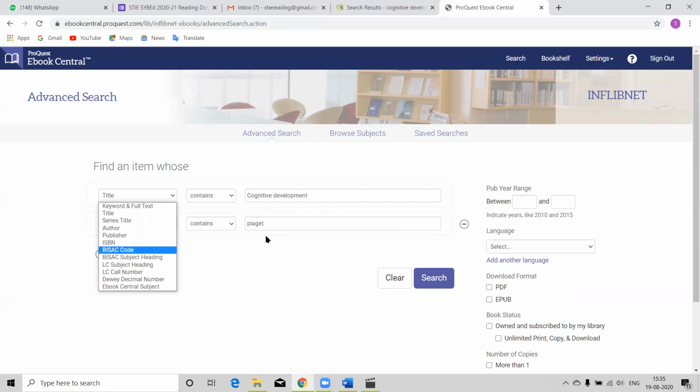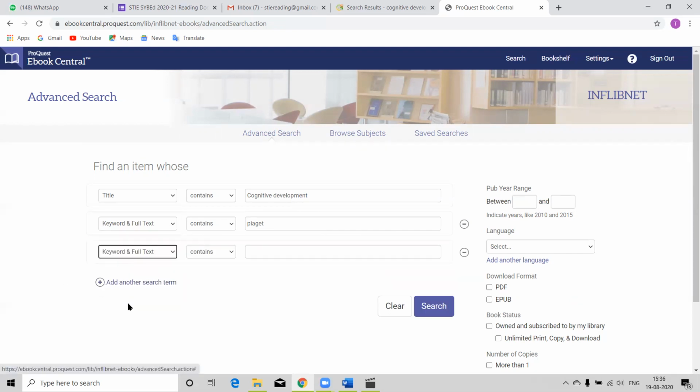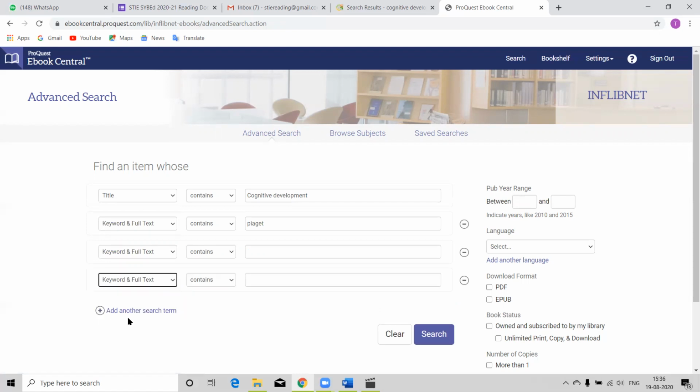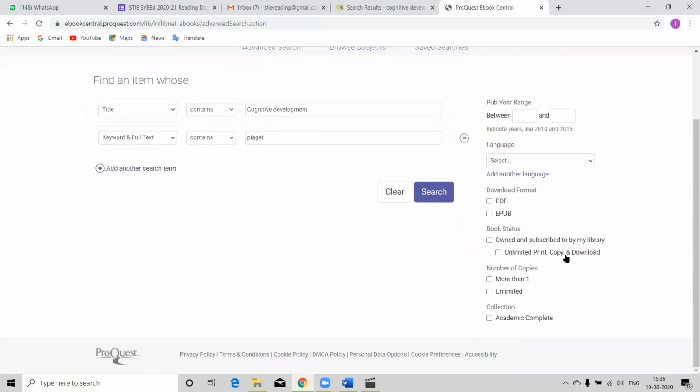If you know the author, then give that also. Now I don't know the author and all. I just want to read something related to Piaget's theory of cognitive development. So this is the advanced search I have given. If I want to add more search items, then I have to click here. After clicking here, more and more search items will be added. So for the time being, I don't want those. So I'm deleting those.